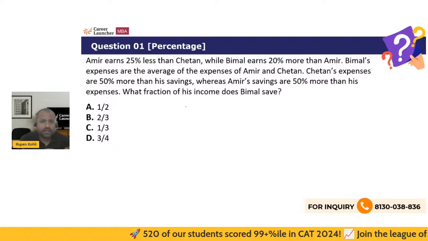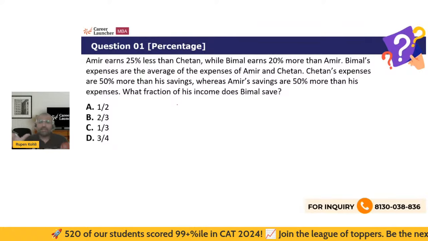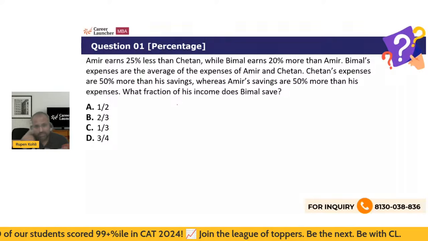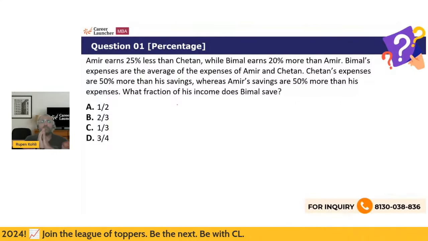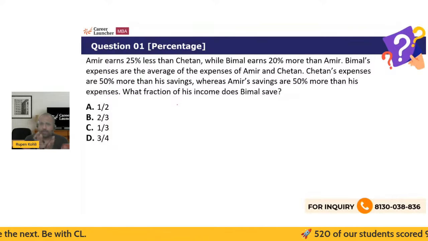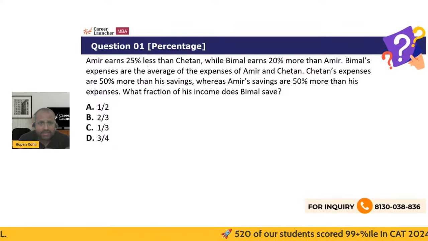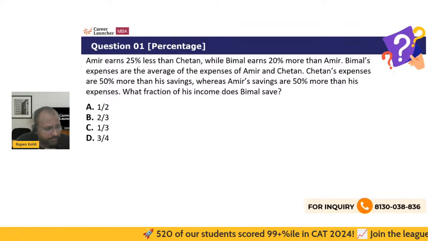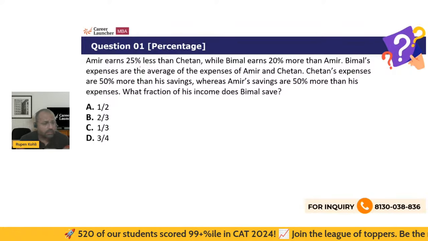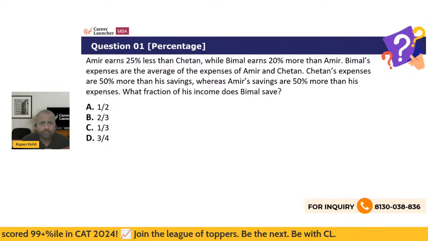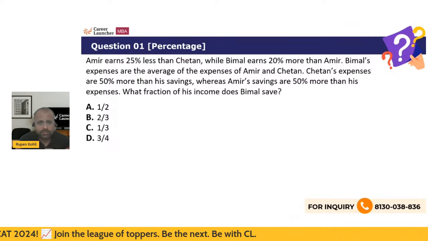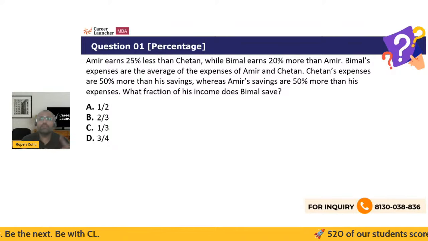So typically, just like we normally see in these kinds of questions, no monetary values are given, and therefore the idea is to assume some numbers that should help us, right? The first sentence helps us establish the relationship between the incomes, the earnings. It says that Amir earns 25% less, so 1/4 less.